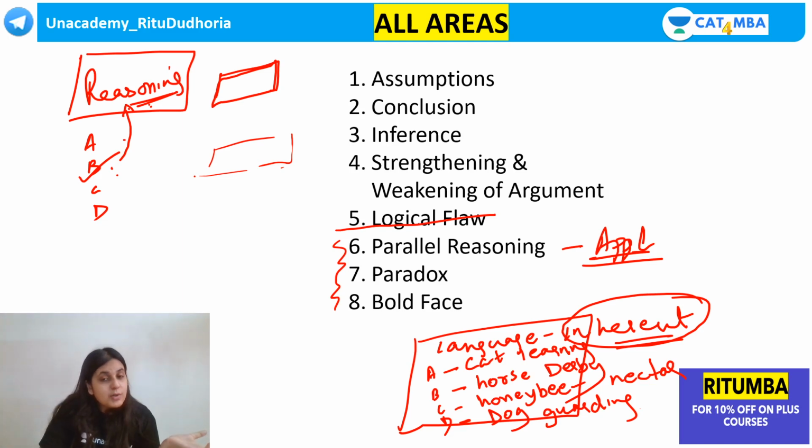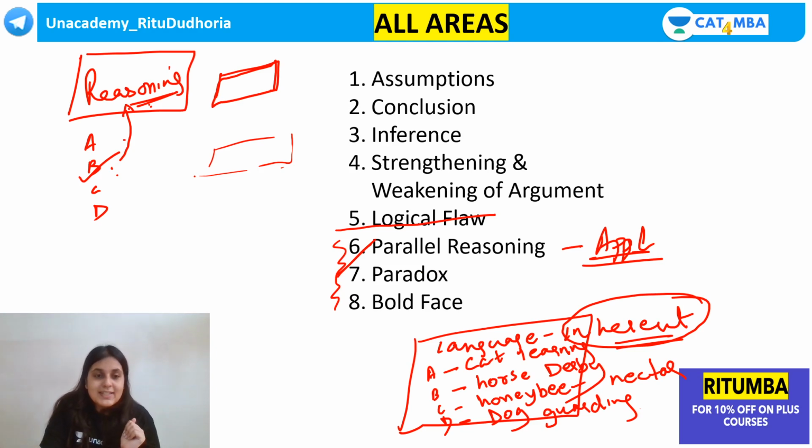So the passage was about humans, but one option is about a cat, horse, dog, honeybee. There is no connection in the particulars, no connection in the details, but there is a connection in the logic. So it should be as close as possible in logic, in structure, in skeleton, in context to the original question. Correct? So that is parallel reasoning, purely an application question, and you will come across it many times. It's a very frequently asked question.